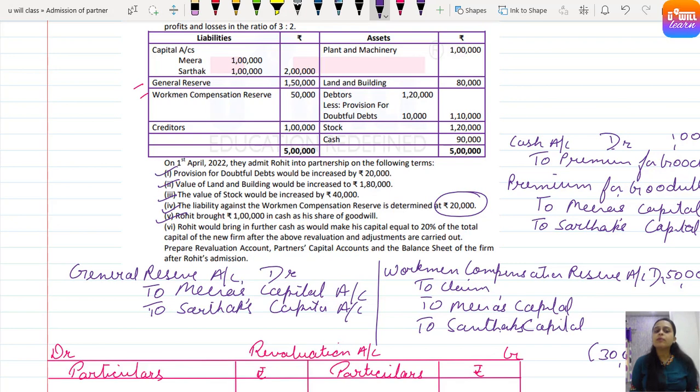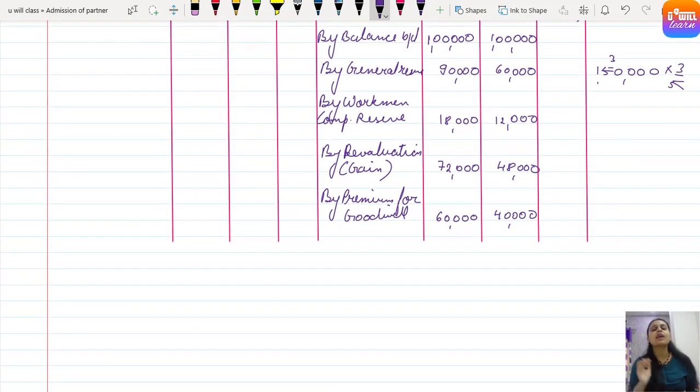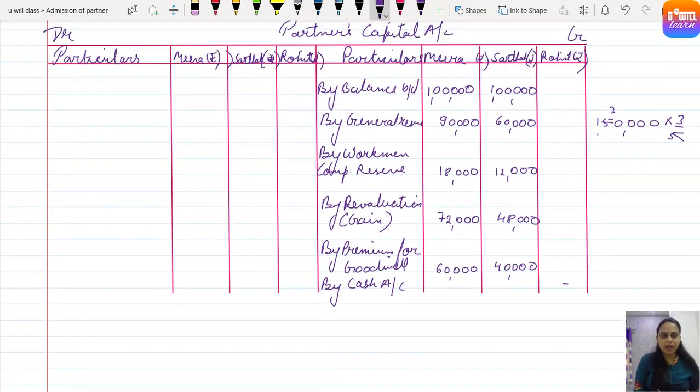Done. Now Rohit would bring in further cash as would make his capital equal to 20% of the total capital of the new firm after the above revaluation and adjustments. So here we don't know how much cash for capital Rohit is bringing, but we know the general entry: cash account debit to Rohit's capital. In Rohit's capital we have to post by cash account. The amount right now we do not know, so we are just putting a dash here. Clear?